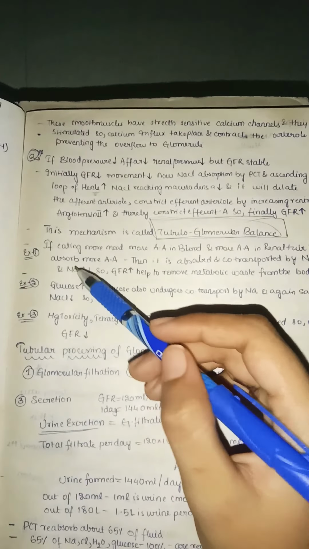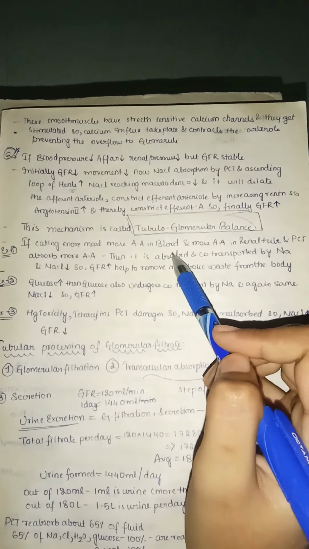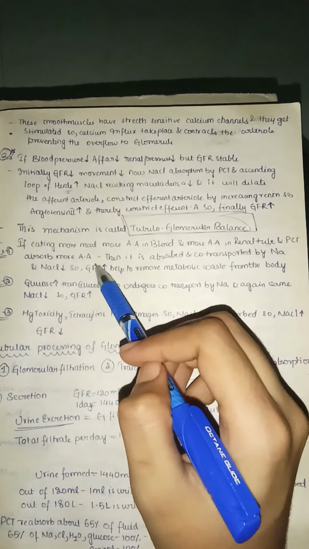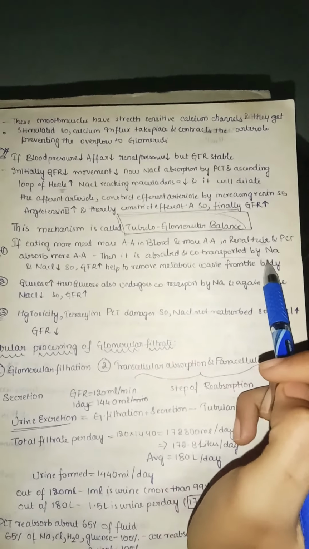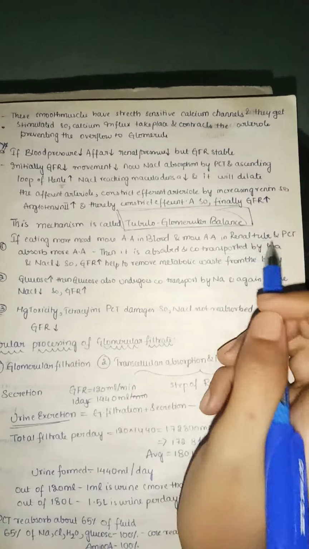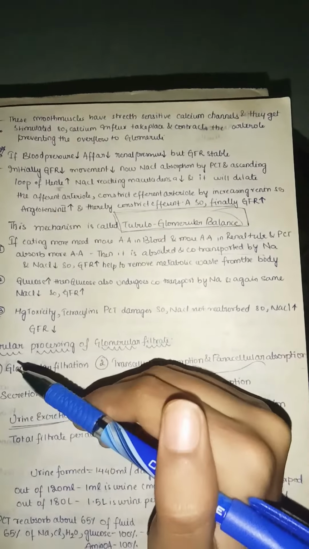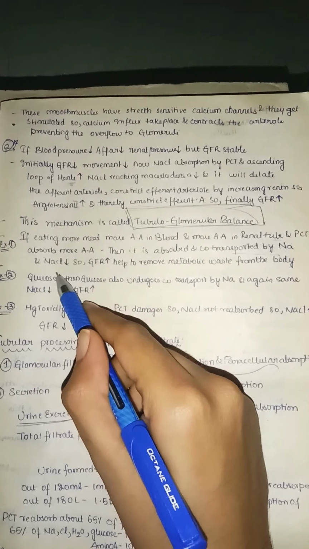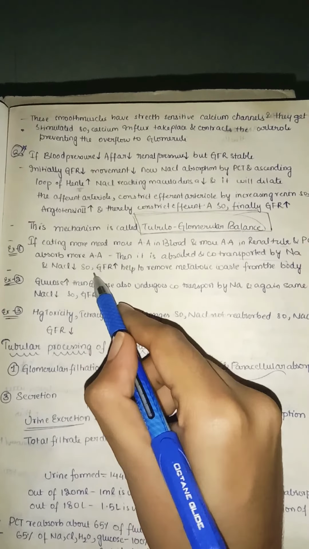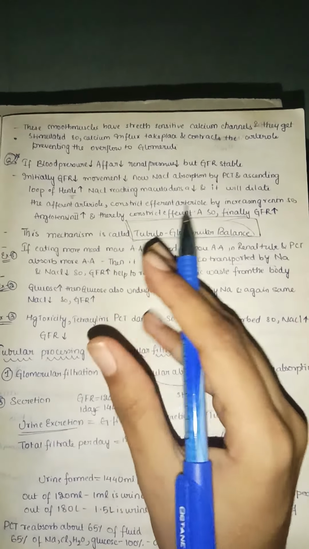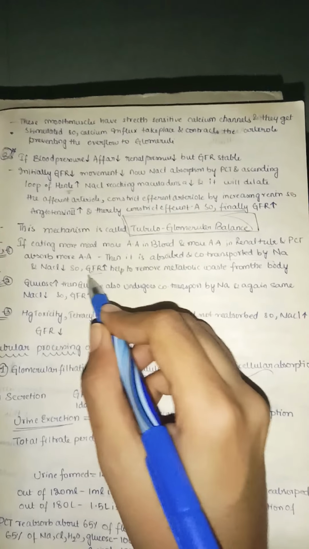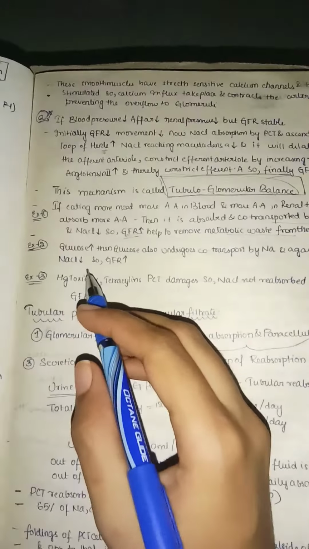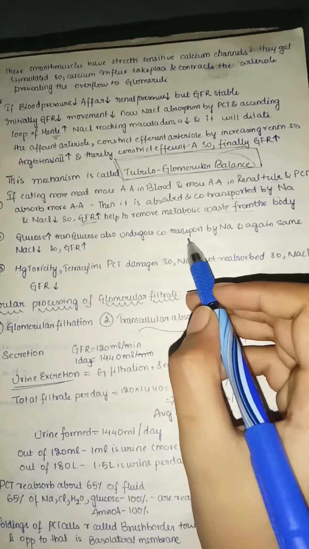So we will take different examples. If a person eats more meat, more amino acid is coming to the blood, so there is more amino acid in the renal tubule, and the PCT absorbs more amino acid. It is absorbed and co-transported with sodium. So the sodium and amino acids are both co-transported into the cells. Because of this, there is low sodium chloride in the tubule, and as there is low sodium chloride, the GFR increases. So when a person eats a lot of meat, their GFR increases, which helps to remove the metabolic waste from the body.